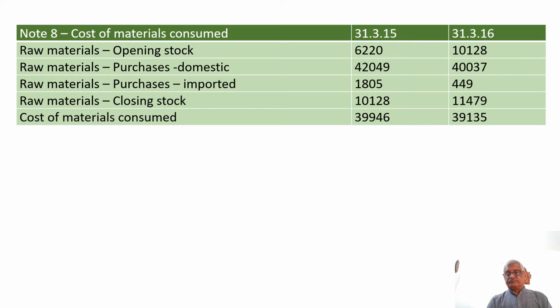Say in 2015, the company consumed goods worth 399.46 crores. The next year, that is in 2016, the cost of material consumed has slightly come down and it was 391.35 crores.